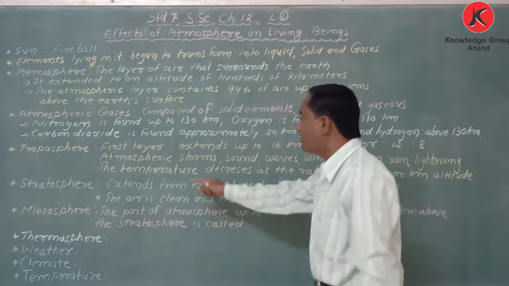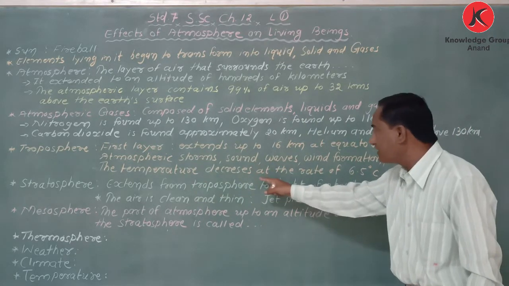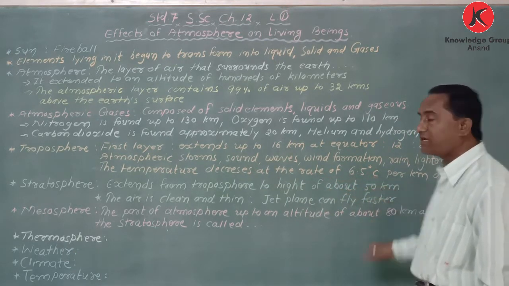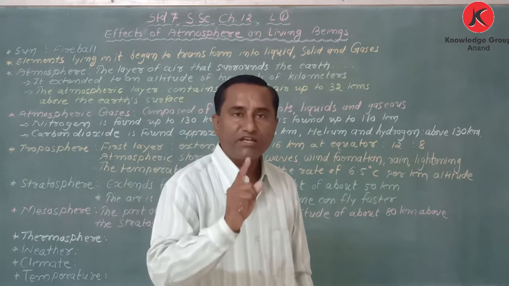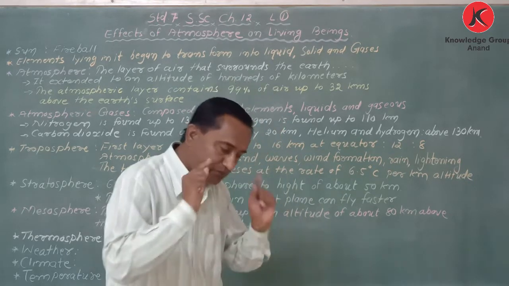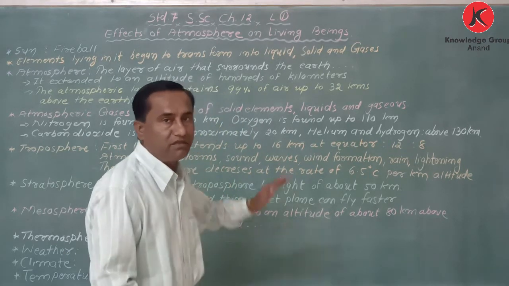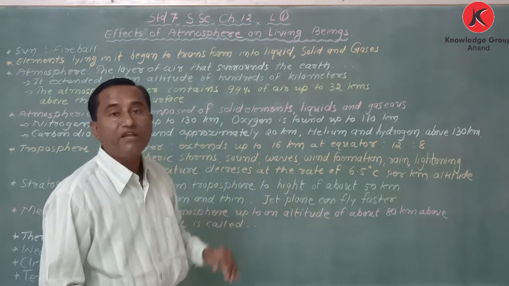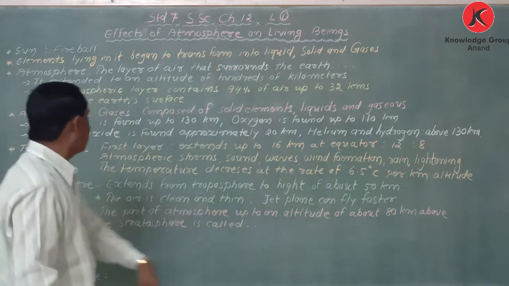Second one, the temperature decreases at the rate of 6.5 degrees Celsius per kilometer. My dear student, when I explained the previous chapter about the lithosphere, I said that when we go deep, the temperature increases. Here we are going up. That's why the temperature decreases.